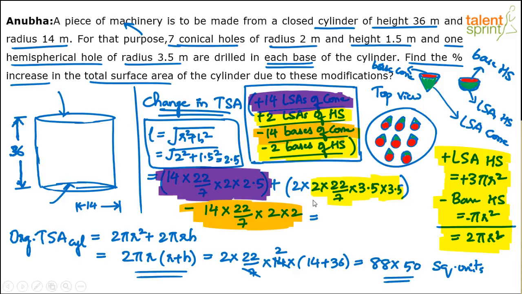So what happens here? This is equal to overall. 7 gets cancelled twice. Here also 7. I think 2 into 3.5 is 7. So this and this gets cancelled. And here 7 goes twice. So we have, what is this first part? 2 into 22 into 2. 2 into 22, 44 into 2, 88. 88 into 2.5.